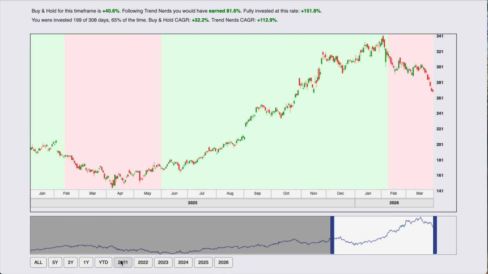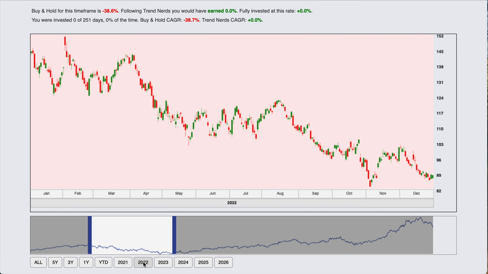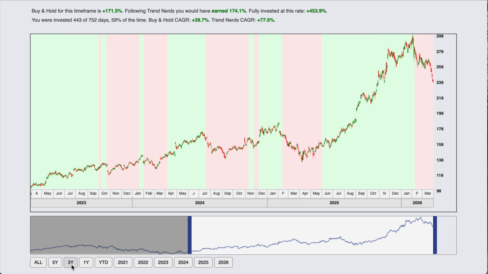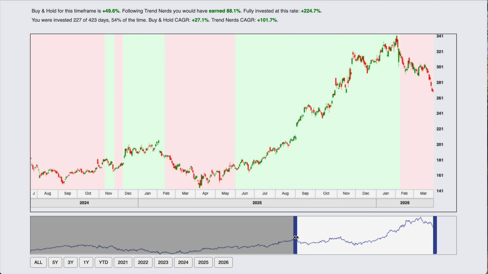You can actually go back on this chart and look at any given year. We can look at 2022, which is a particularly bad year. And yeah, you can see that Trend Nerds was out this whole year. And that's good because you would have lost 38.6%. We can look at the past 3 years, and you can go ahead and experiment with this. You can modify the chart however you'd like.